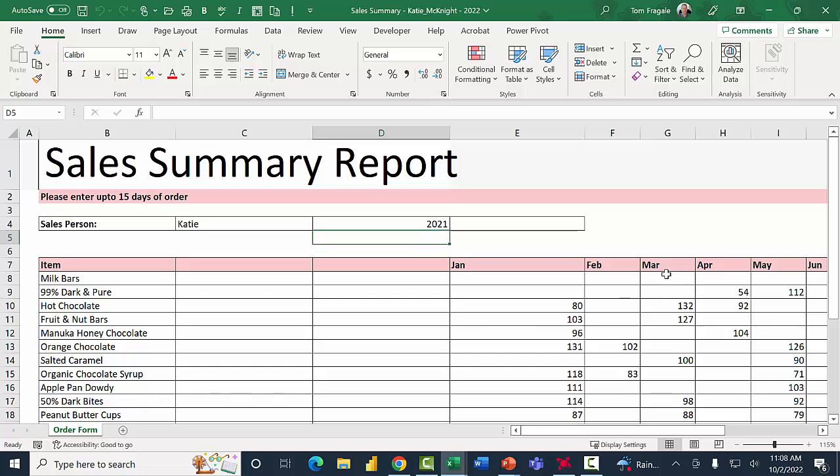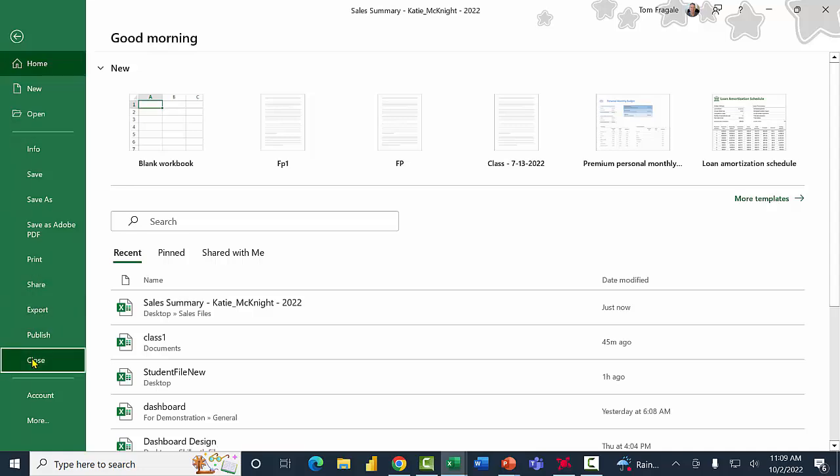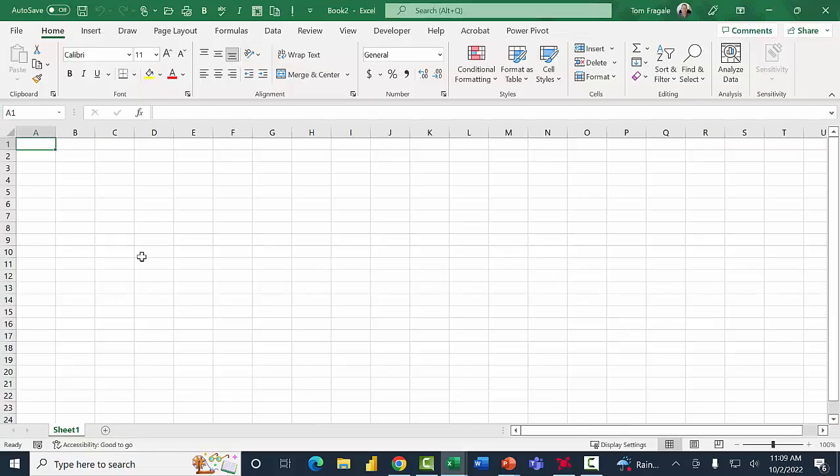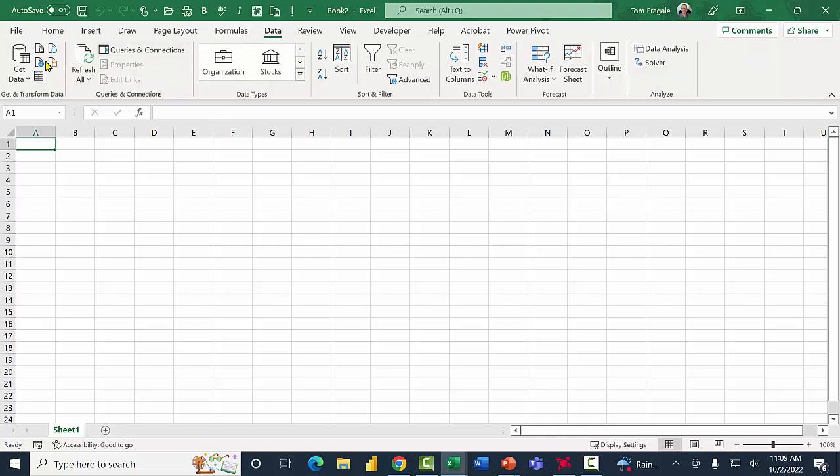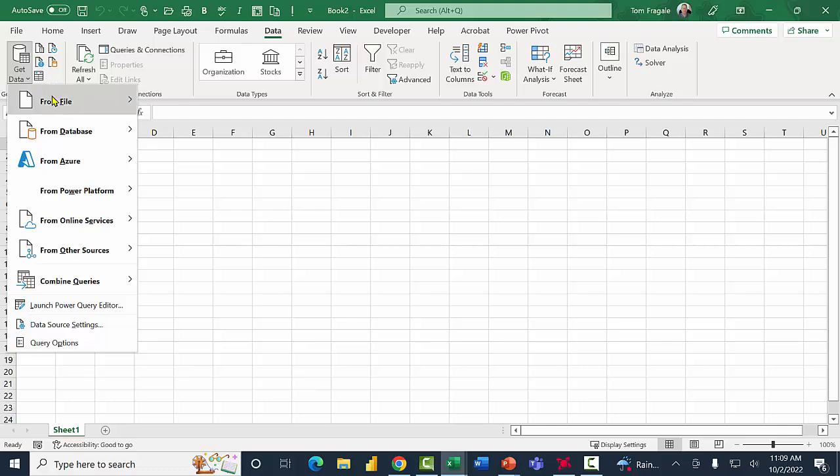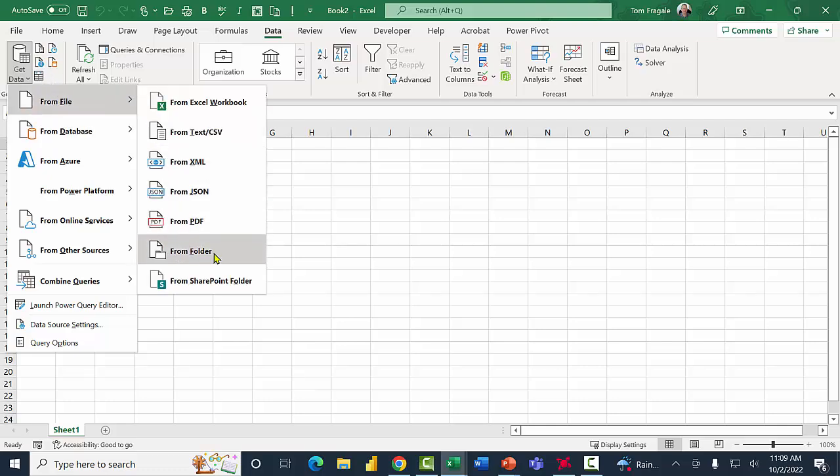However, if you do what I'm about to do in the Power Query, this can really help you automate those steps. So I'm actually going to close this file. All the files in that folder will look similar, except they're for different people. So I'm going to close that window, and I'm going to start from the blank spreadsheet again. In this case, I'm going to start off the Power Query. So I'll pick in the Data menu. I'll pick where it says Get Data, and then From File, and then From Folder.